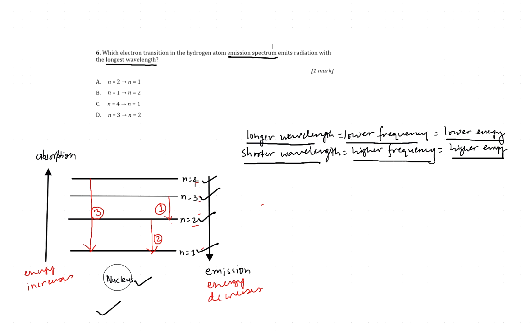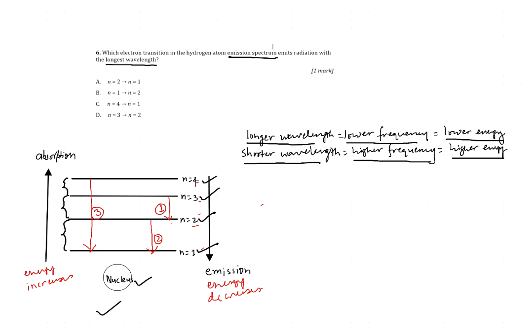Second point, as you go away, the difference between two consecutive energy levels gets smaller and smaller. It will go up to a point where the two consecutive energy shells converge. That is called the convergence limit.